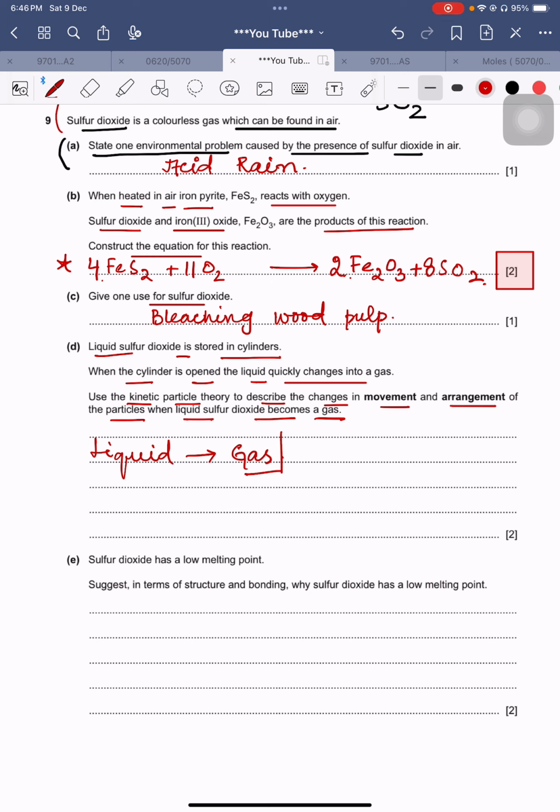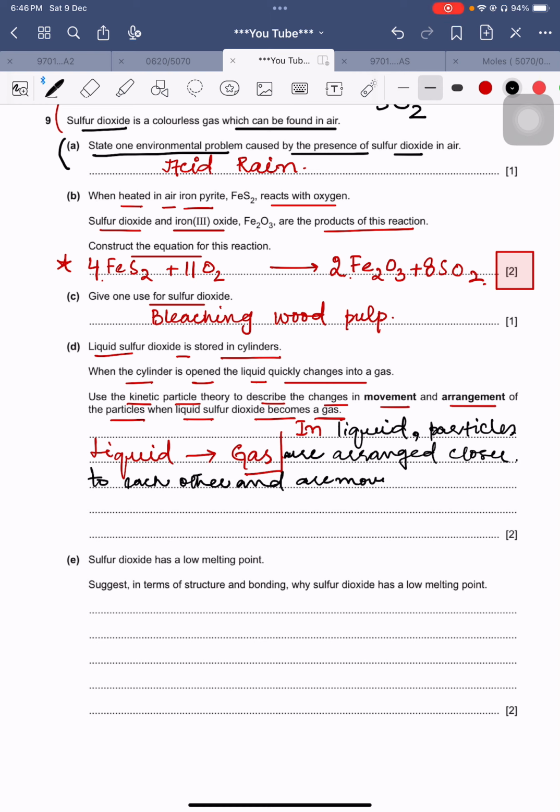For example, what you will write: in liquid, particles are arranged closer to each other and are moving in straight lines, you may say zigzag movement. Zigzag is also a straight line. Okay, small straight lines.